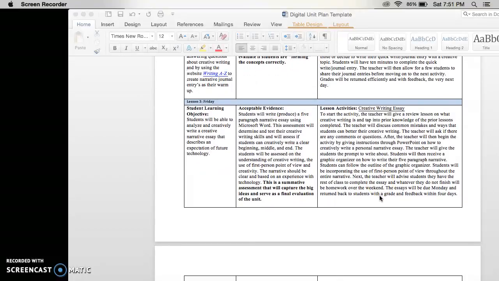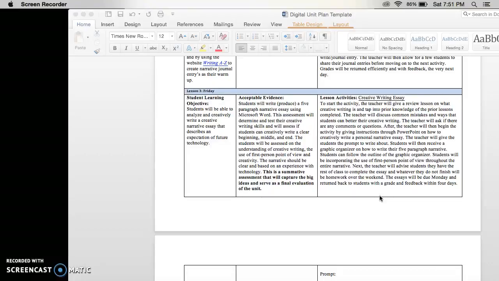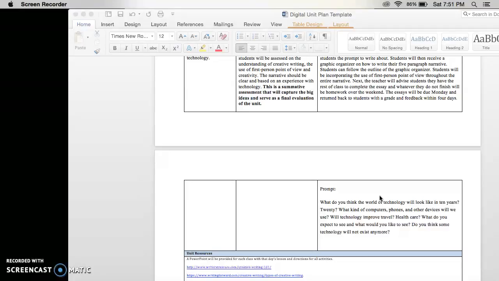I will make sure that I review prior lessons before assigning this assignment. I will tap into your prior knowledge and make sure I have class discussions and discuss many common mistakes and ways to better your writing. I will advise students that they have the rest of class to complete the essay after this discussion. Whatever students do not finish will be completed over the weekend, given this assignment will be started on a Friday, and it will be due the following Monday. So you will have 4 days in total to work on it.